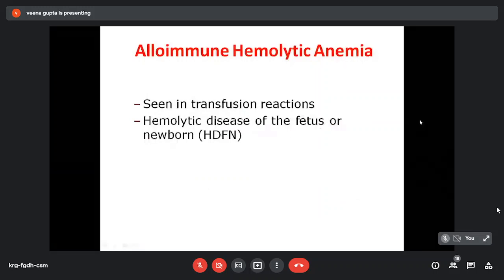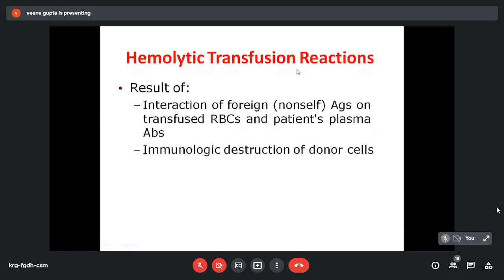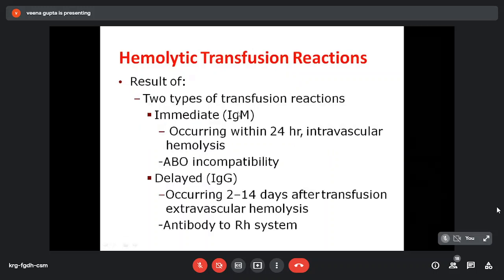First we discuss hemolytic transfusion reaction. It is the result of interaction of foreign antigens on the transfused RBCs and antibodies present in the patient plasma against those antigens. So there is immunological destruction of donor cells. There can be two types of transfusion reaction. First is immediate, which is IgM mediated.